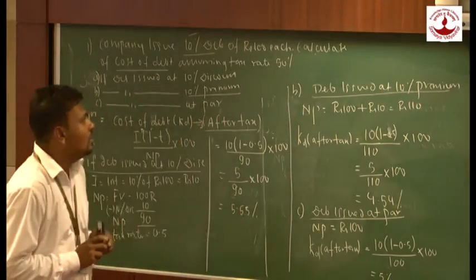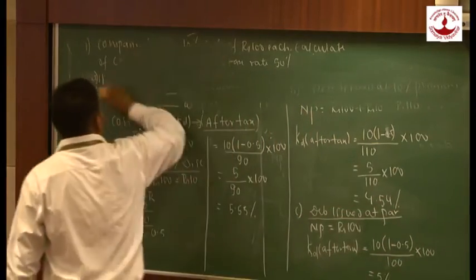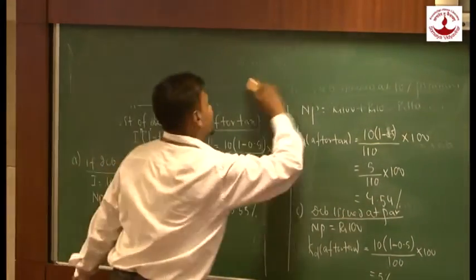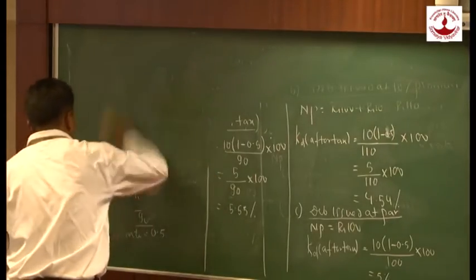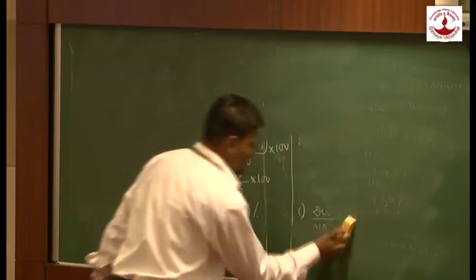This is what we are about to learn in cost of debt in case debentures are redeemable. Let us start now with how we are going to calculate cost of debt in case debentures are redeemable. Here also we have two concepts, before tax as well as after tax.